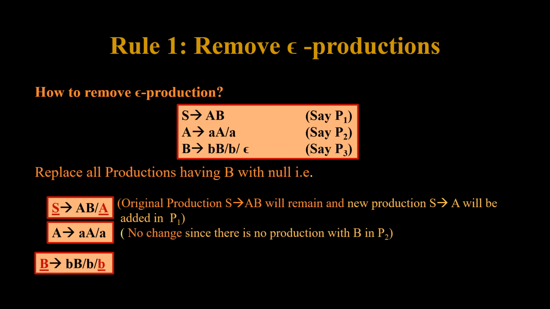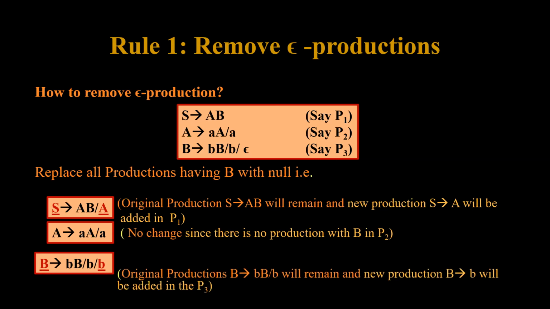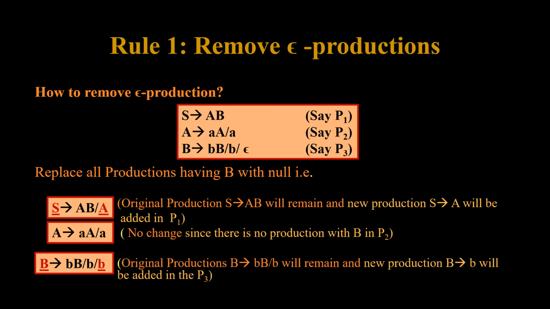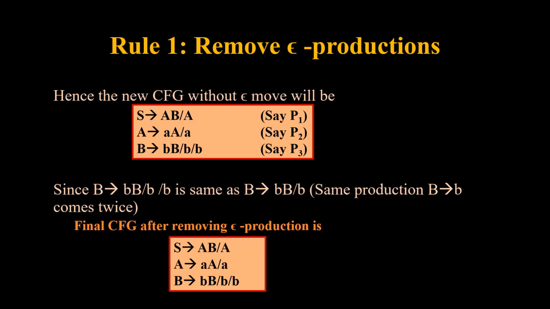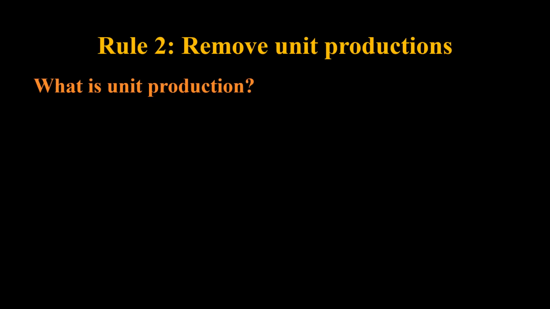Since there is nothing related to capital B on the right side of P2, there will be no change. Next we move to the third production. In the third production we have B tends to small b, capital B. This capital B will be replaced with null and ultimately what we will get is small b. So the original production will remain and new production B tends to small b will be added in P3. Since in P3 we have B tends to small b, capital B or B or B, small b is coming twice, so we will remove this. So the final context-free grammar which we get is this.